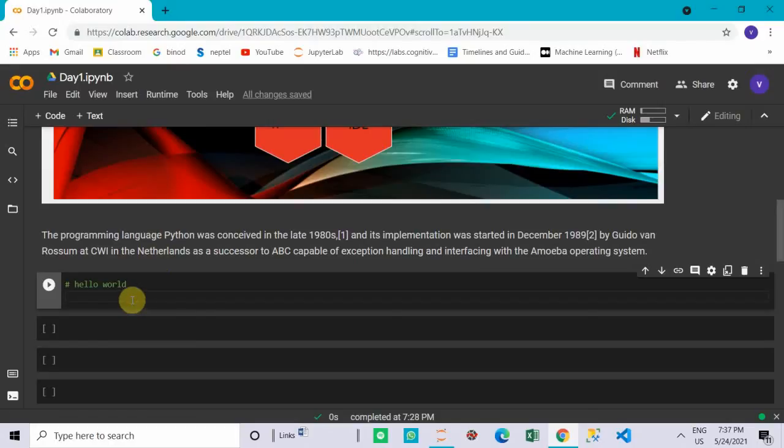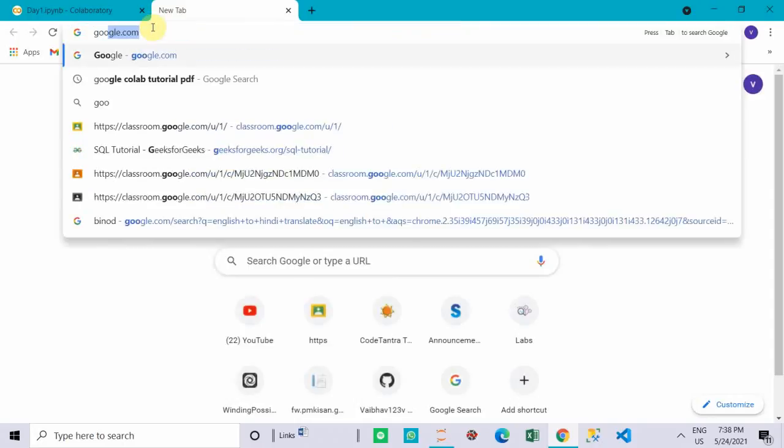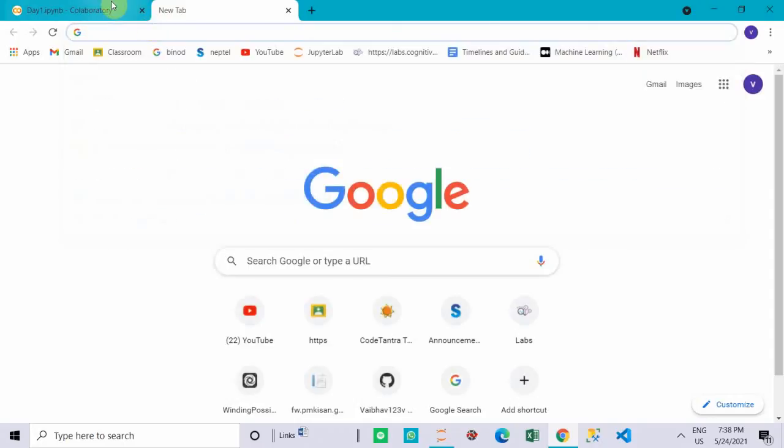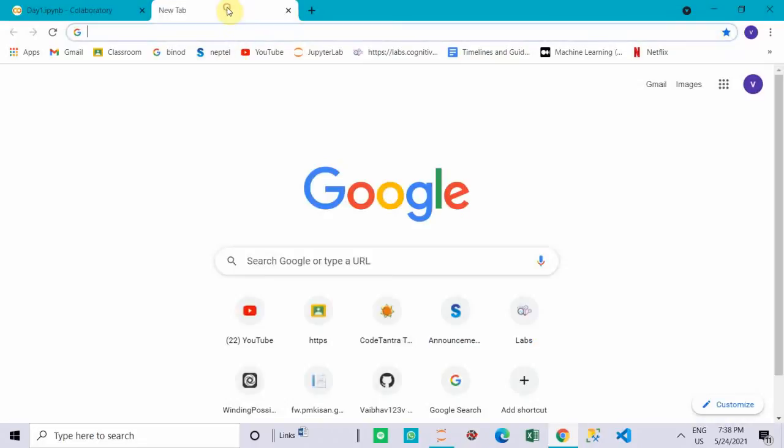Okay, so next is how to write the hello world program. For this tutorial and the upcoming tutorials, we are going to use Google Colab. If you don't know how to use Google Colab, then search for Google Colab on the search option, and it will open a page.